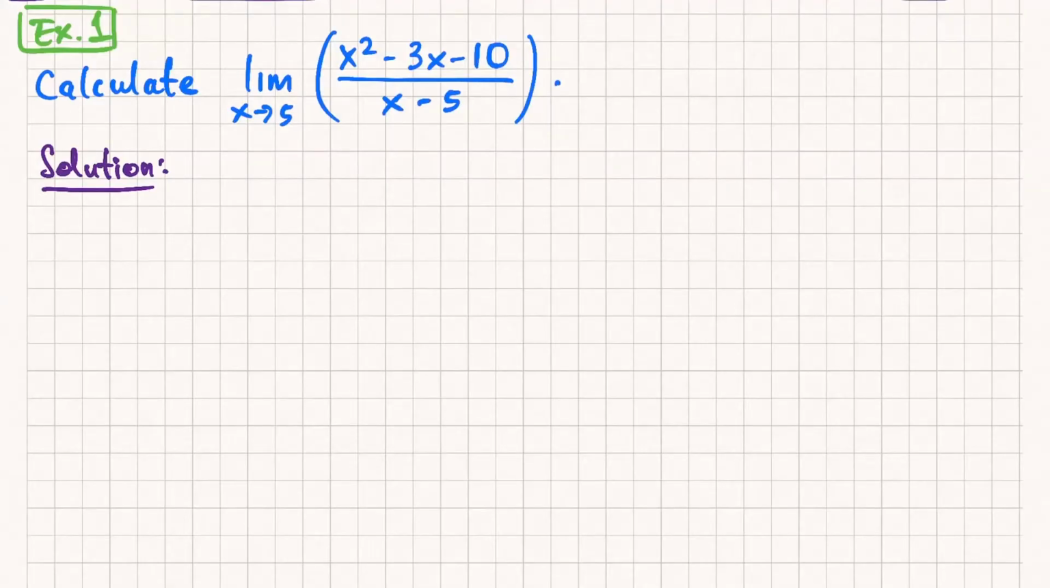So direct substitution. I'll usually use DS to abbreviate that: direct substitution of x equals 5, as x approaches 5. If I substitute that number, just a little bit of arithmetic gives us 0 over 0.